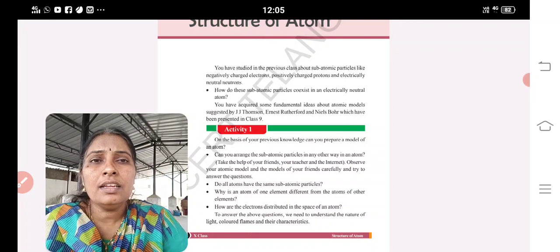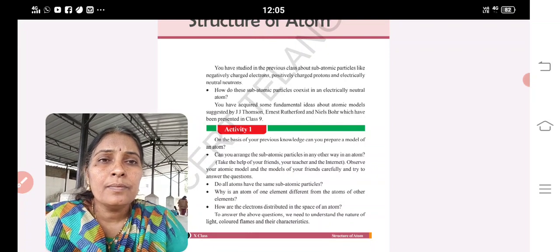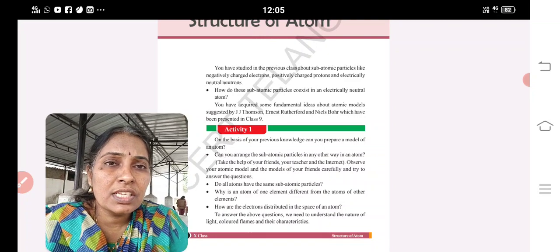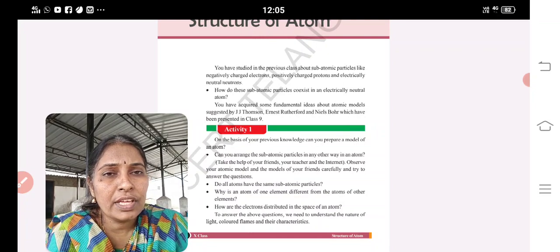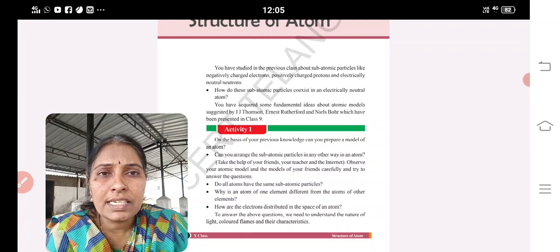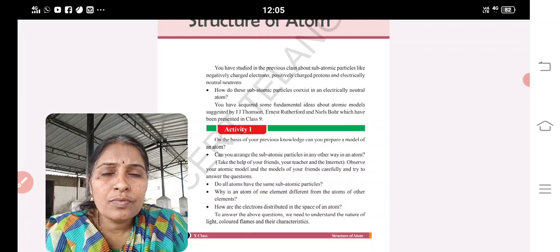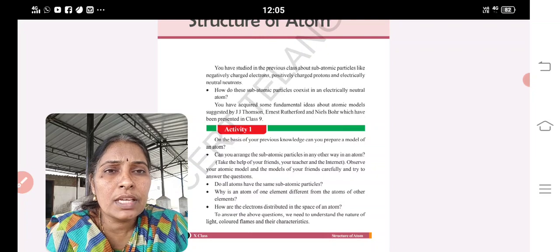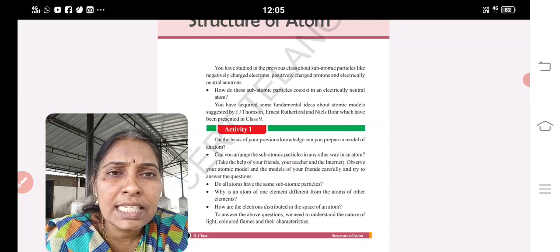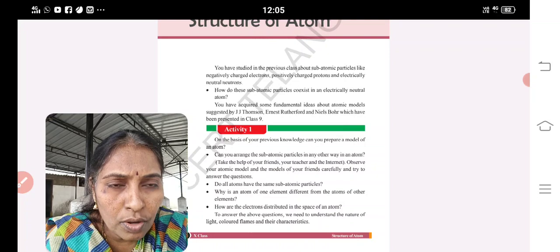Liberated energy is electron affinity. So what are the factors which affect ionization energy? Atomic radius, penetrating power, stable configuration, and screening or shielding effect. All these affect ionization energy and electron affinity. When an element loses an electron, it forms a positive ion, and when an electron is gained, it forms a negative ion.